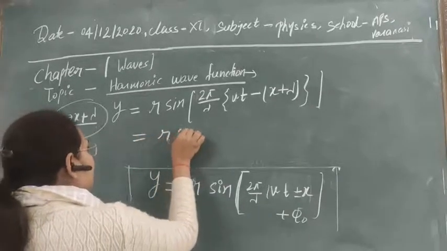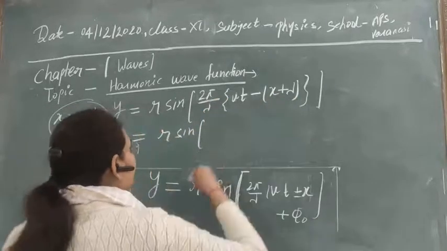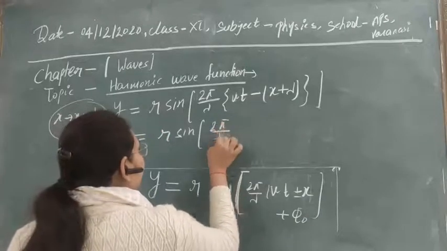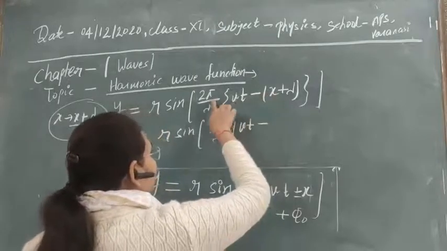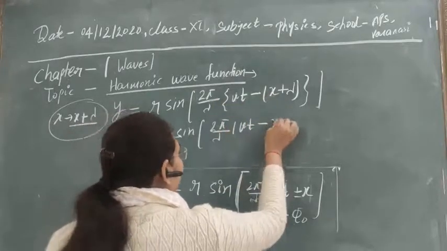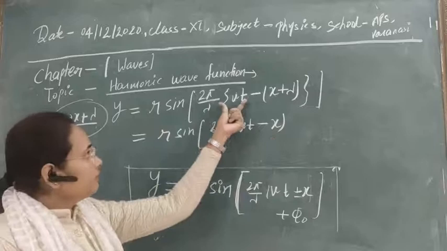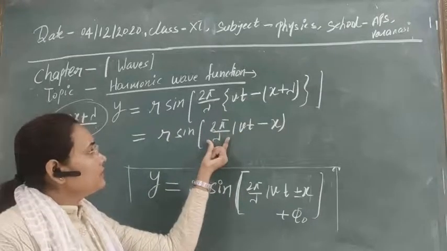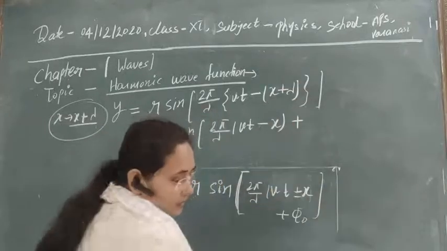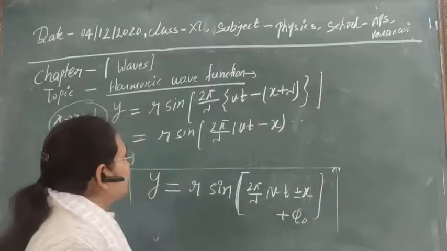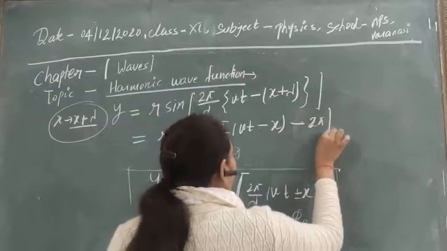Now this will be r sine. Just multiply this factor through all these terms and also apply the negative sign. So it will be 2 pi by lambda (vt minus x), and if you multiply it through, then it will be 2 pi by lambda times x. There is no confusion at all in this. If you multiply these two, then you can take this factor common. And if you multiply this factor in this, actually not plus, here the minus sign will be, and lambda will be cancelled out, and finally this is obtained.